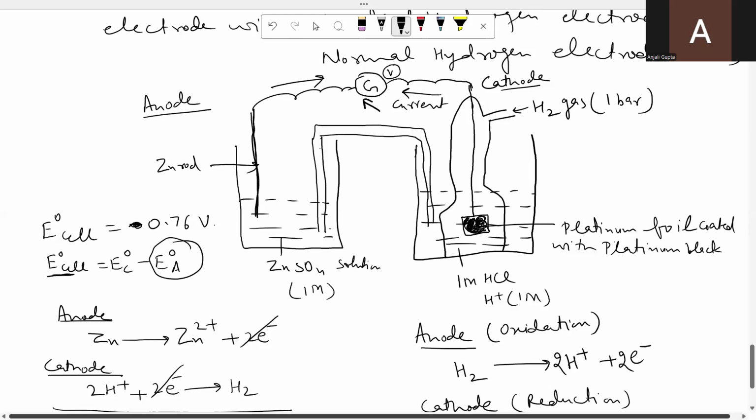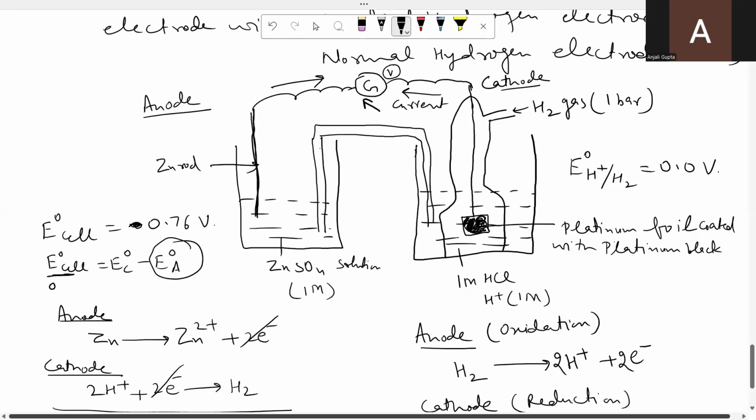And E naught cell, you know, is 0.76 volt. And keep in mind, the standard electrode potential of the hydrogen electrode is always 0. By convention, the standard electrode potential of the hydrogen electrode is taken as 0.